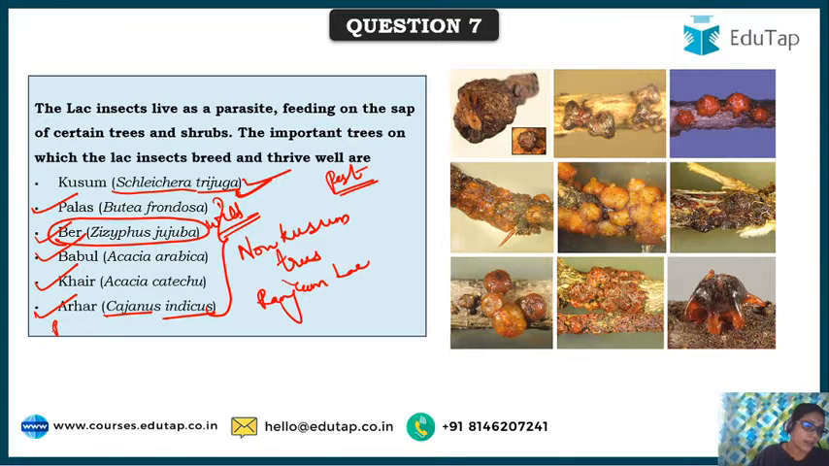Arhar also, Arhar, red gram. Cajanus cajan is the one which you cultivate, otherwise Cajanus indicus, which is a wild variety. On this also lac insects can be cultivated, but when it attacks the Cajanus cajan variety, the cultivated domesticated species, then it can be considered a pest. So here we are done with the lac insect.